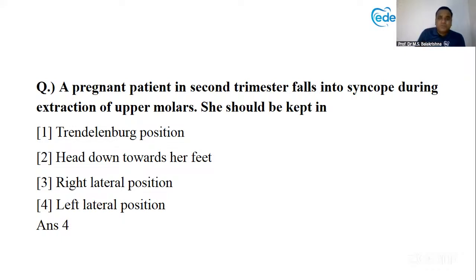In the Dental Pulse book, the oral surgery synopsis, you see there is one big table given over there. In that table, it shows how a patient has to be positioned in different conditions, right? Suppose a patient is having asthma, the patient should not be made to lie down. We generally say syncope, lie down. Any problem, lie down. But if it is asthma, the patient should be in sitting position. If it is syncope, supine position with head down and legs a little up. Pregnant patients, left lateral. Like that, other conditions are also there. Please go and read that. Dental Pulse synopsis, it is there in your book.